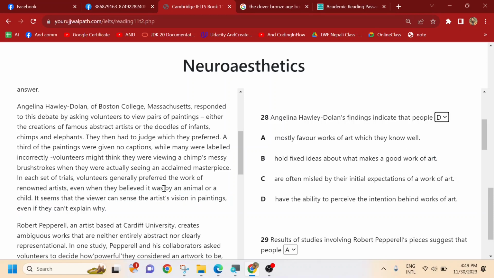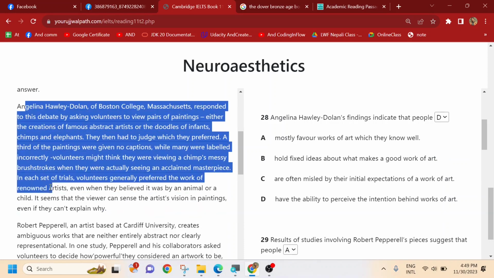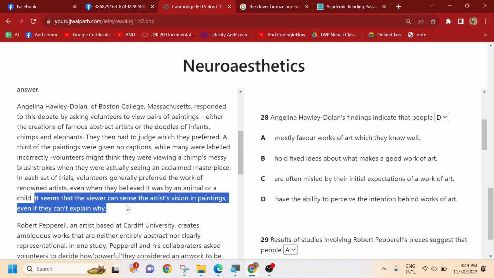Let me also tell you that the answer was on the last line, right? Without even reading these things, if you search with this last line or the first line and inspect with the option, there are chances that you could be satisfied to choose one of the options. Okay, for now we are going a long way.